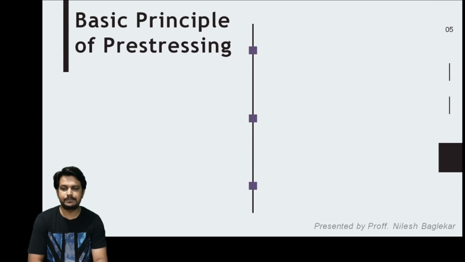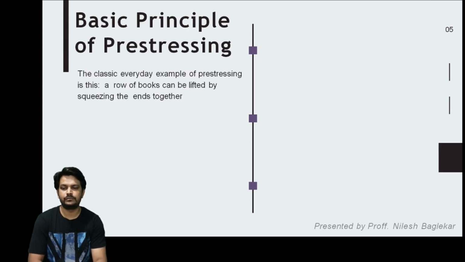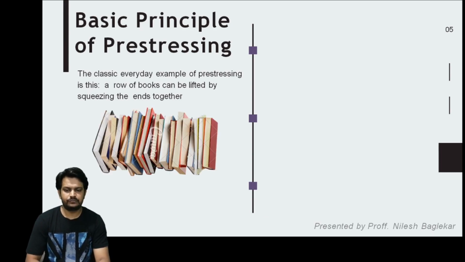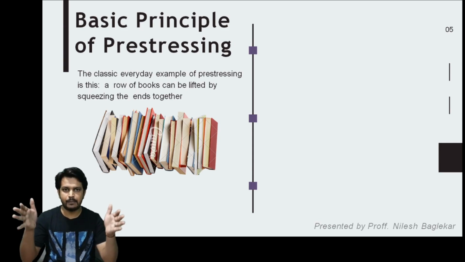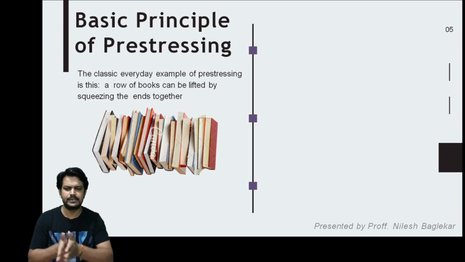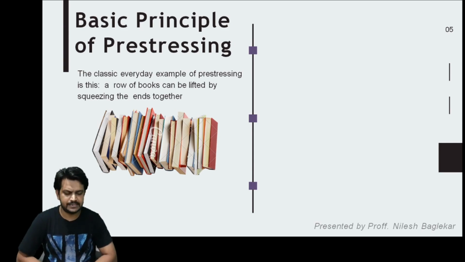The basic principles of pre-stressing. As I have shown you, we can lift a horizontal heap of books by squeezing it, by applying a compression from both ends. This was the basic day-to-day life example.